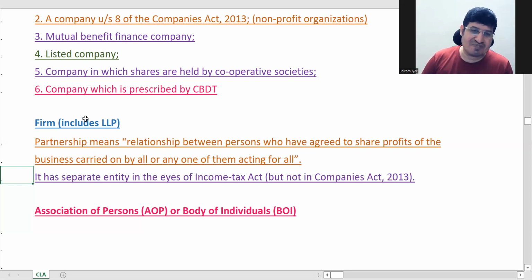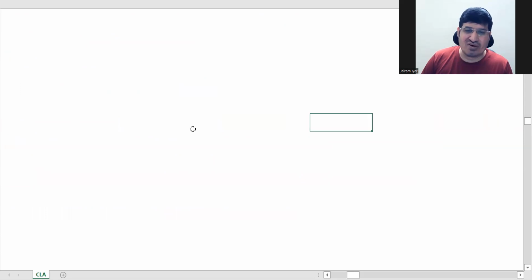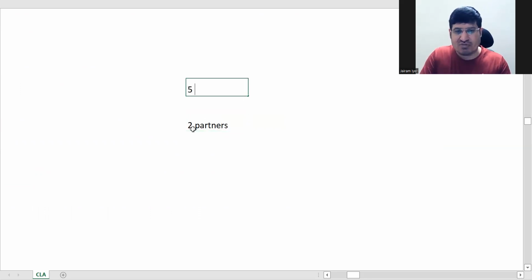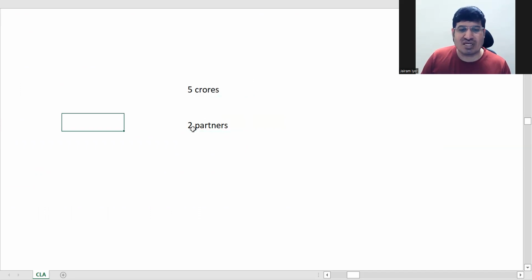And LLP is a new act basically, the Limited Liability Partnership Act. This is also a firm, only the difference is that their liabilities will be limited. So what happens is, let's say earlier, if there are 2 partners who have invested 5 crores in the business, and they have their own house worth 2 crores.